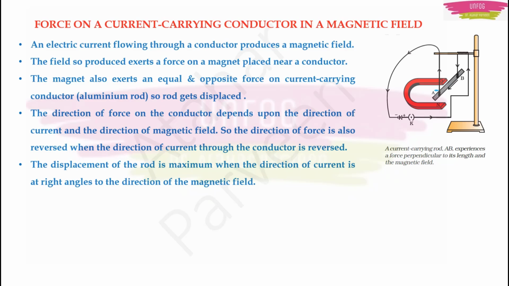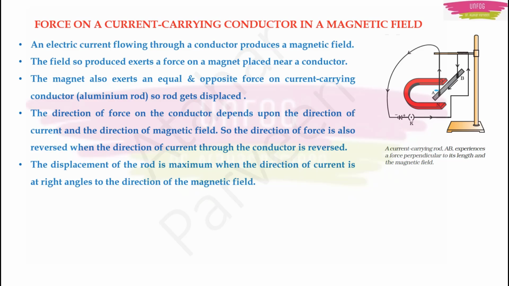Now, according to your syllabus, we have to know what is the force on a current carrying conductor in a magnetic field. For example, suppose a rod AB is suspended like this and connected with a battery, and you have kept one magnet near that rod. Okay, now what happens? Let's see.